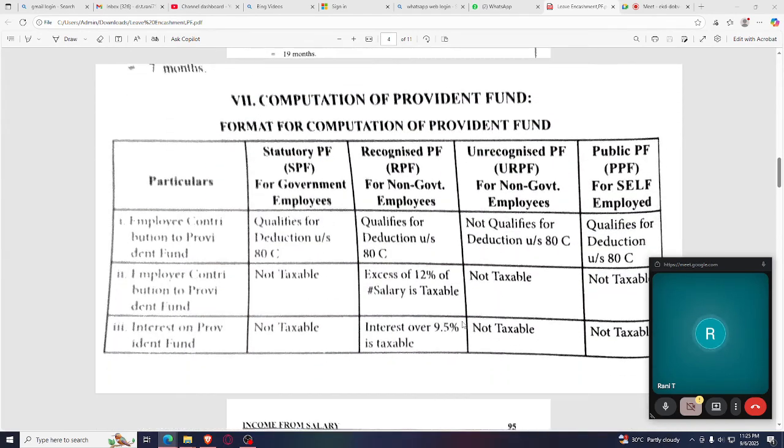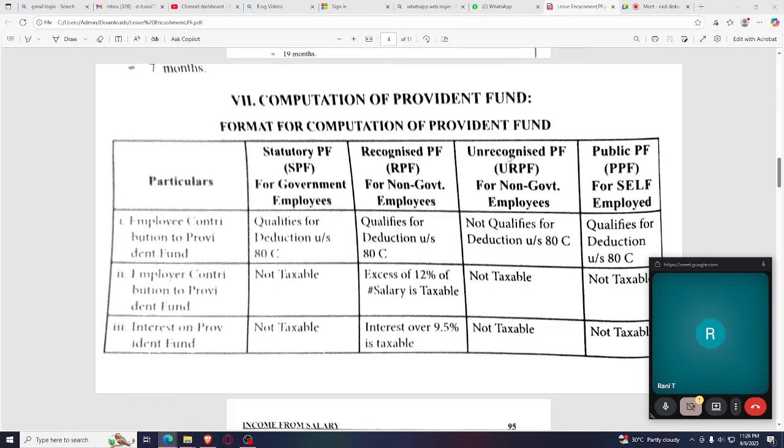So I'm going to the next part, which is PF, Provident Fund. Inside Provident Fund we have 4 types. That is statutory Provident Fund, which is exclusively for government employees. The second is the recognized Provident Fund, for non-government employees.